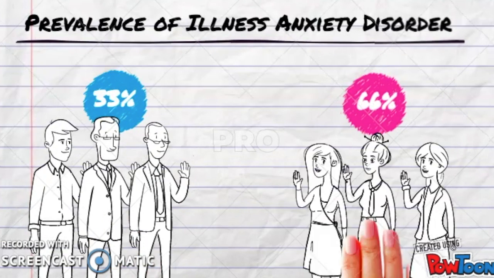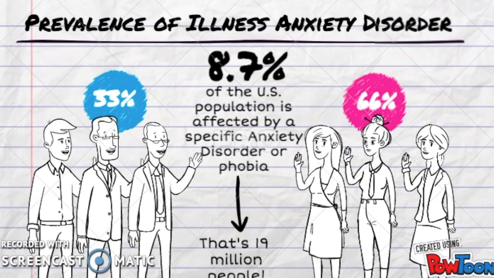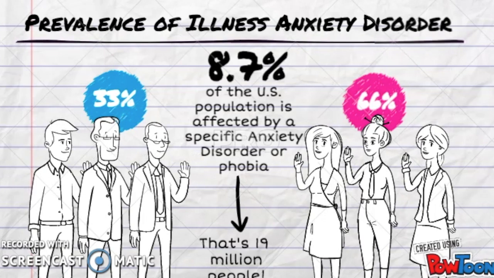The prevalence of illness anxiety disorder. 8.7% of the U.S. population is affected by a specific anxiety disorder or phobia. That's 19 million people. It has been found that women are nearly twice as susceptible to anxiety disorders.